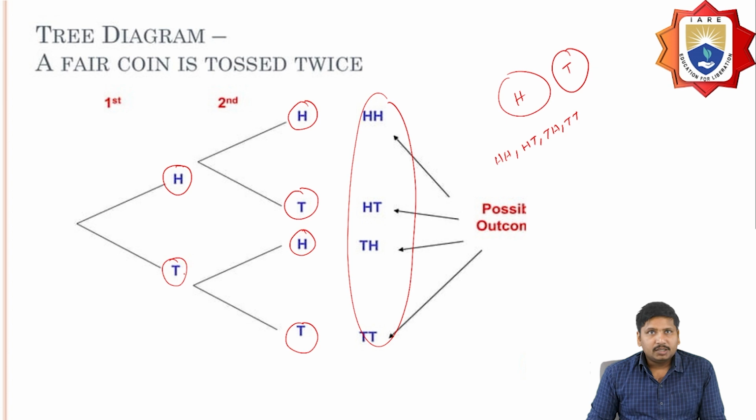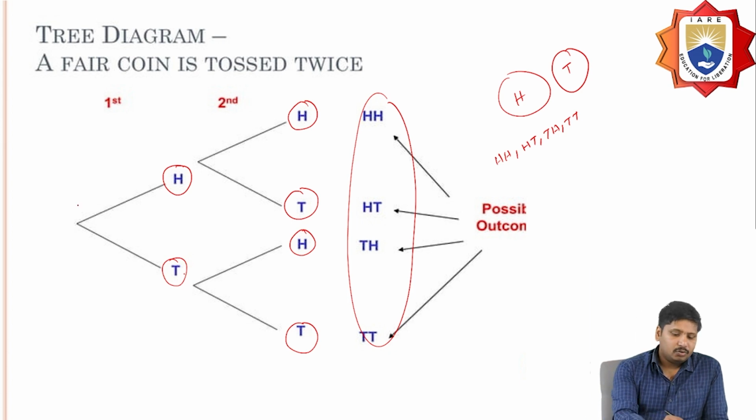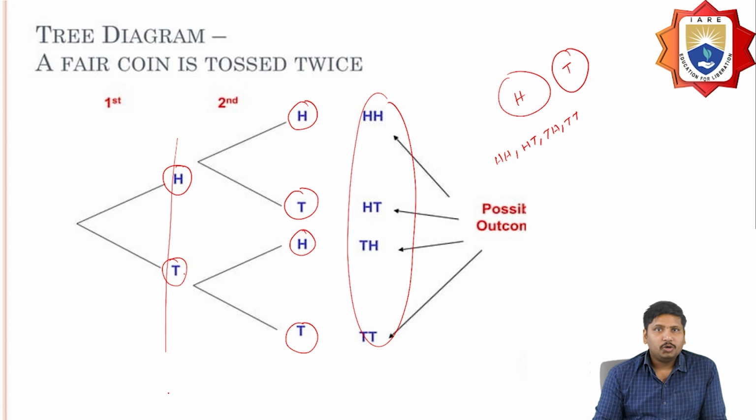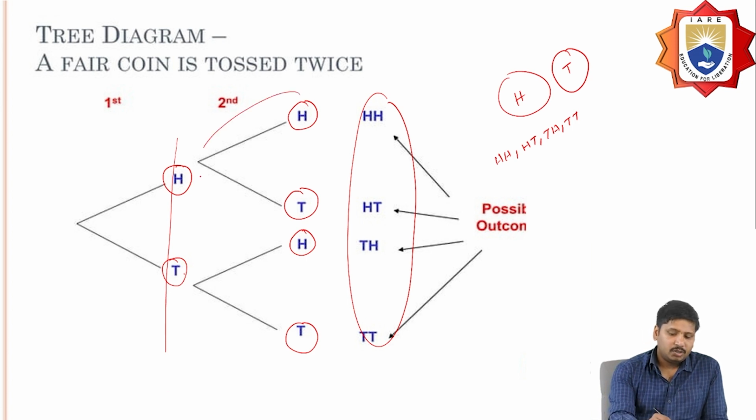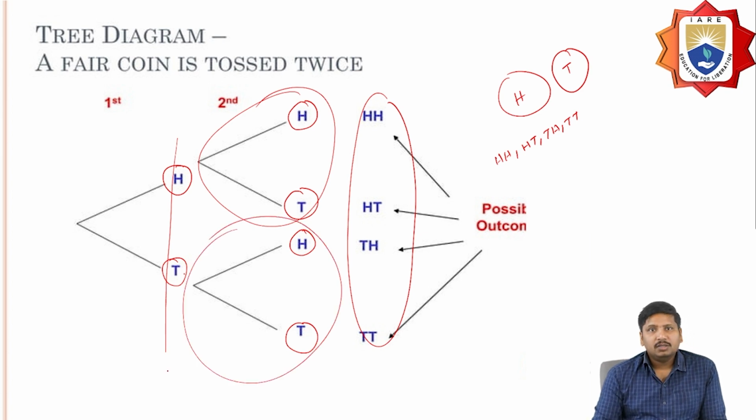So if I'm going to construct a tree diagram for this, a fair coin is going to be tossed 2 times. Initially I have to toss one coin, so I'm going to get head and tail. For the first option, what are the options I'm going to get on the second coin, and likewise for option 2.